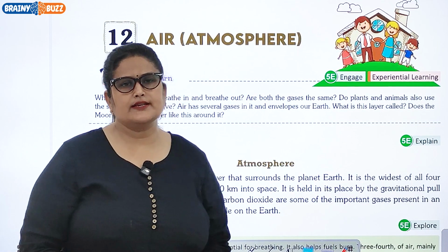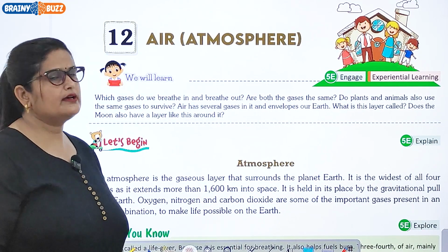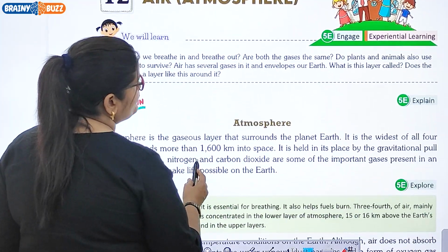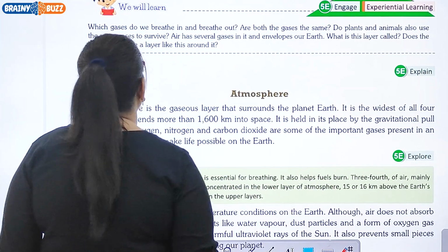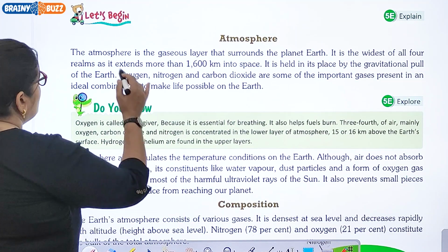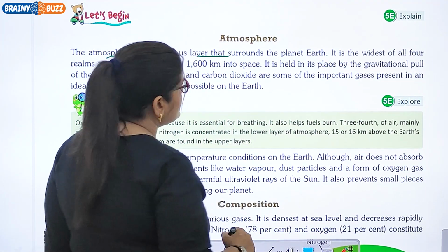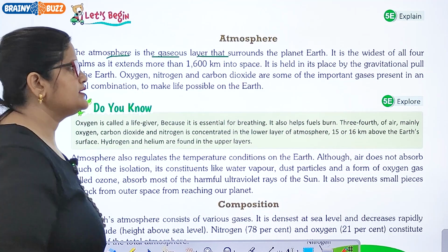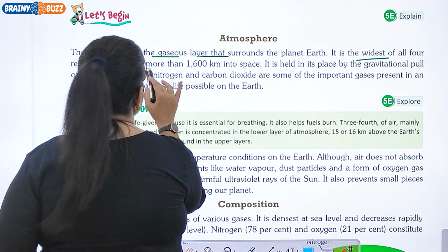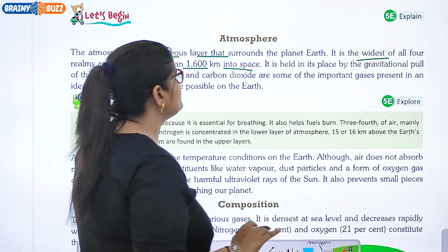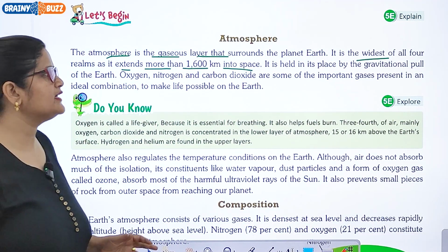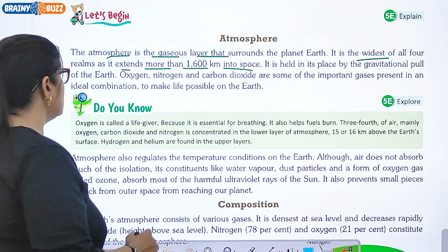Today let me start SST chapter number 12, Air: Atmosphere, यानी कि हवा और हमारा पर्यावरण. Let's begin. What is atmosphere? The atmosphere is the gaseous layer that surrounds the planet Earth. It is the widest of all four realms. It extends more than 160 kilometers into space. It is held in its place by the gravitational pull of the Earth.